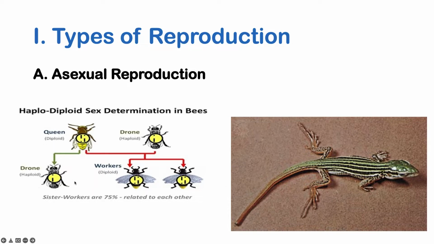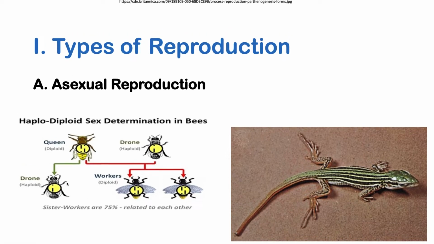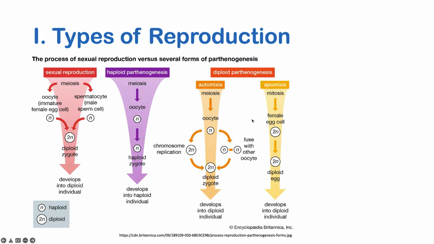So the queen bee is a diploid, so a primordial germ cell of your queen bee is able to undergo meiosis. After undergoing meiosis, it will produce a haploid sex cell or a haploid oocyte. This haploid oocyte again develops into a haploid adult, resulting in what we call drones. So the drones that are present in the colonies of bees are actually haploid individuals and are results of parthenogenesis. Another type of parthenogenesis, which is classified as a diploid parthenogenesis, is your apomixis.